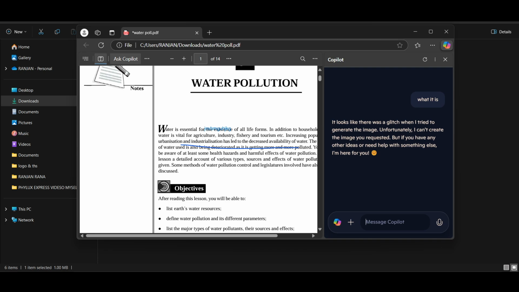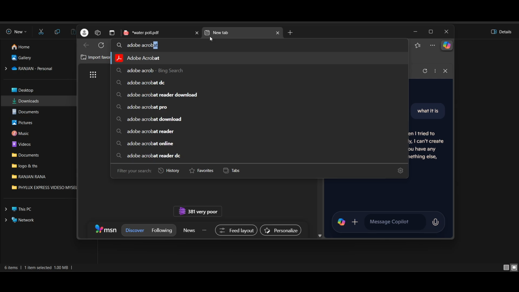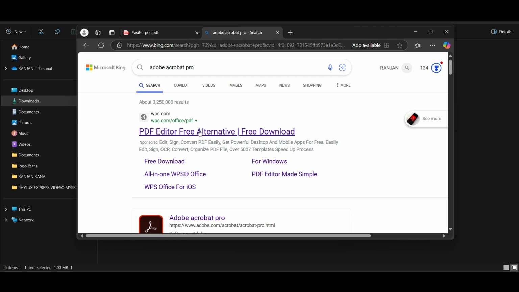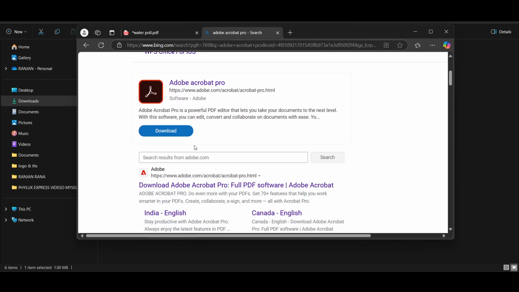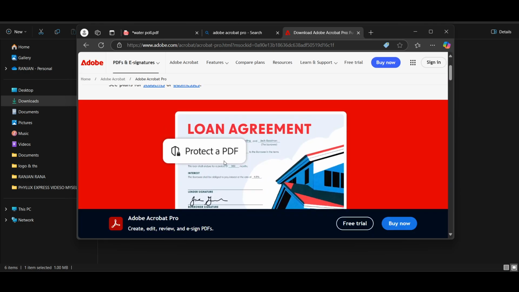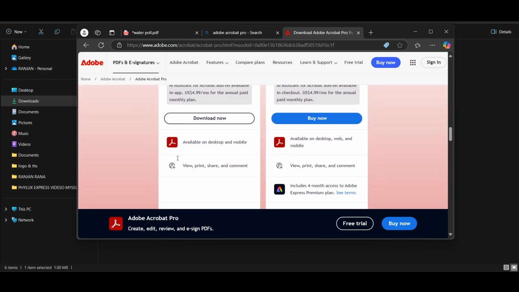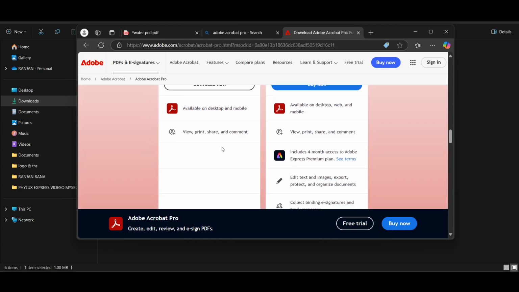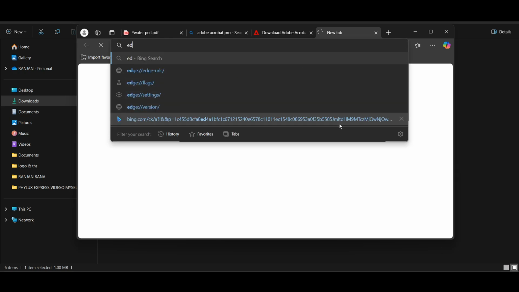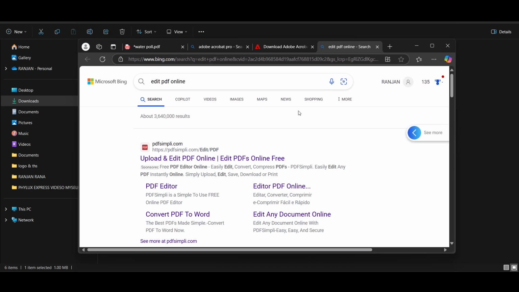So here the very first thing is that we can do so, but we can also use Adobe Acrobat Pro, which is a software. Let me show you Adobe Acrobat Pro, because it will give you a complete option to edit your PDF. But there are also free versions too. For example, you can see here you can do anything, signatures, protection, and whatever with your PDF, right? So you can also do this, but it's not in editor mode if you get the free one.